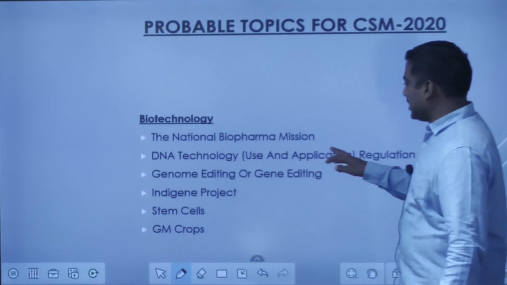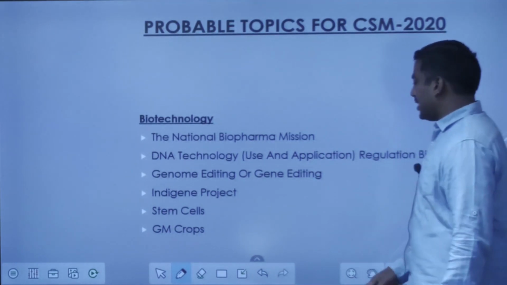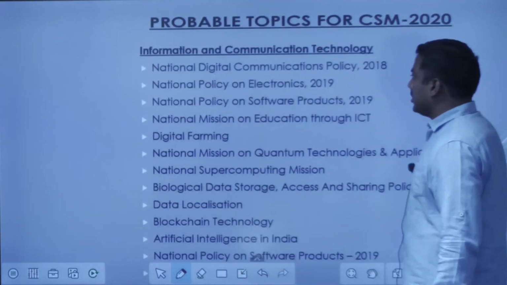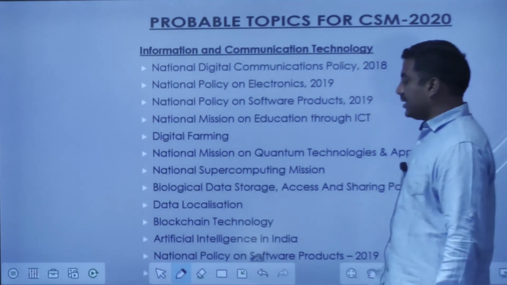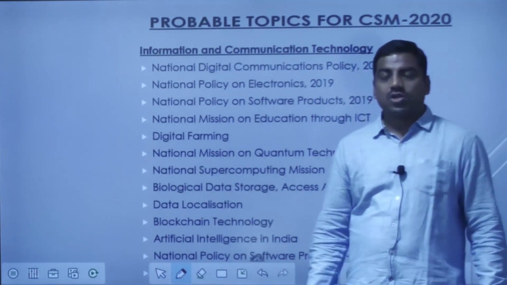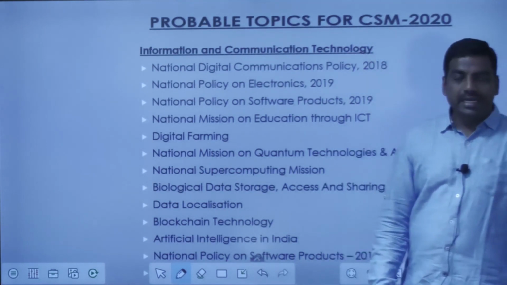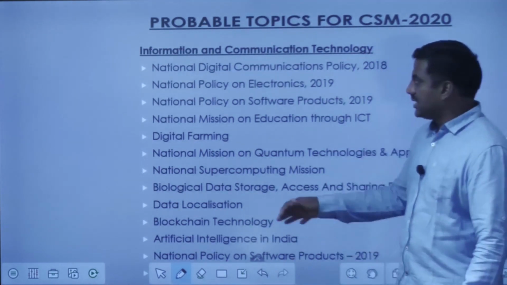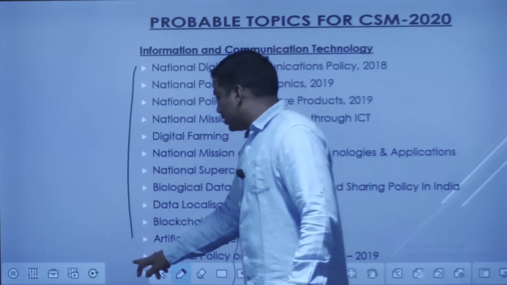Then biotechnology, as I discussed earlier, these are the topics that we need to cover. Then in information communication technology, I have told you there are many topics because a lot of research is happening in India and across the world. So these are the topics that you need to thoroughly study.